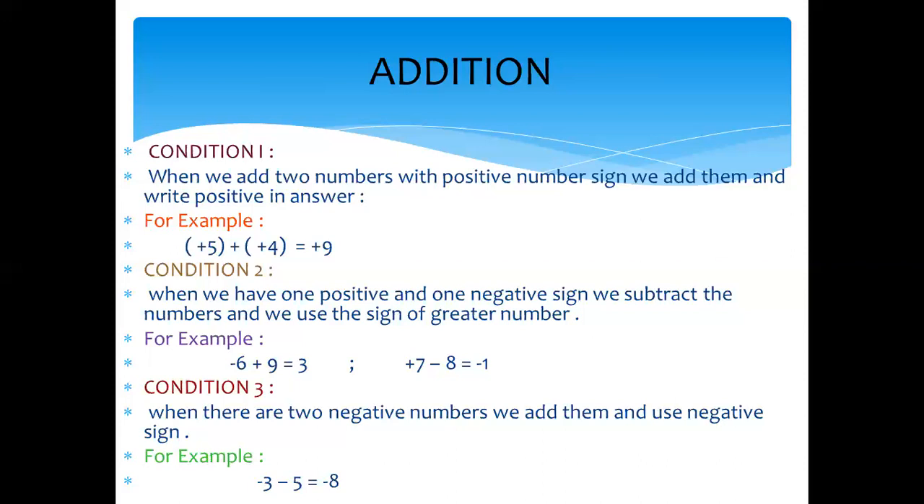Come to the third condition, when there are 2 negative numbers. What do we do? We add them and we use the sign of minus. Like minus 3 and minus 5, our answer will be minus 8. Keep in mind all of these conditions because when we are doing positive and negative addition and subtraction, they will help you to simplify the coefficients of the variables.